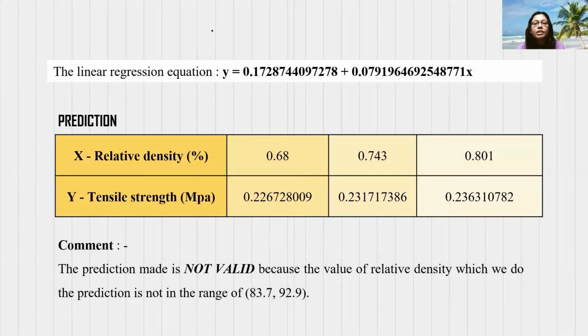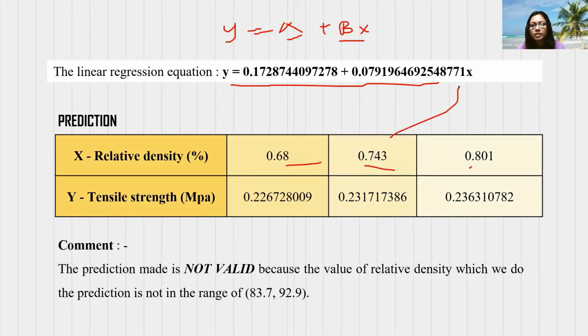Next, for the linear regression equation, y equal to alpha plus beta x. When we substitute the alpha and beta values from the Excel output, we will get the regression equation. So next, for prediction, we need to predict the tensile strength from relative density values. So we substitute these values in x, and we'll get the tensile strength here. So these are the values of tensile strength.